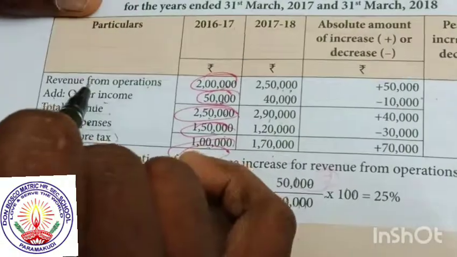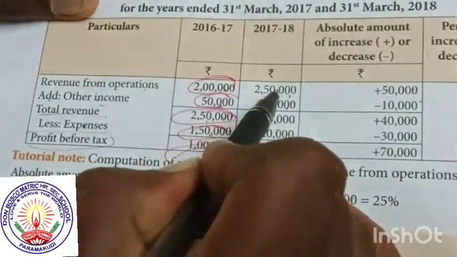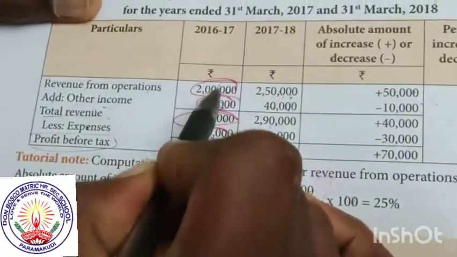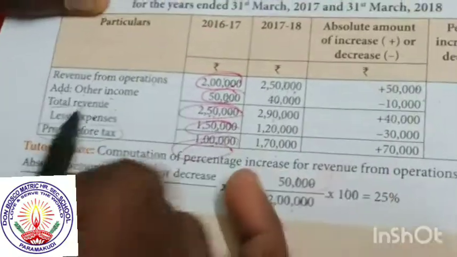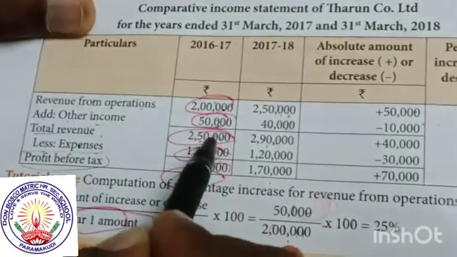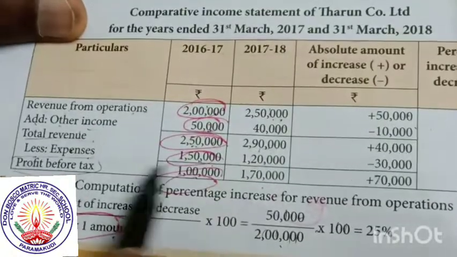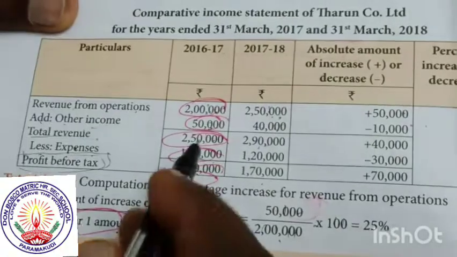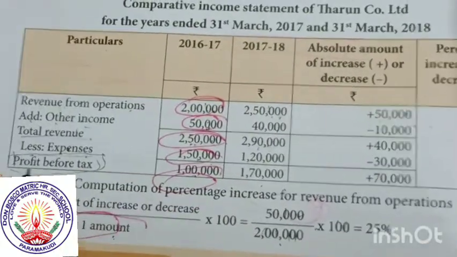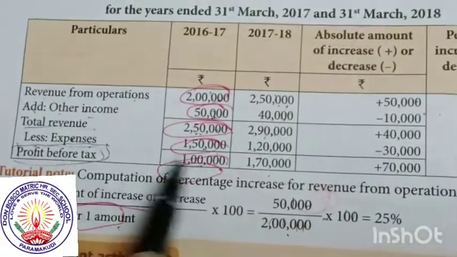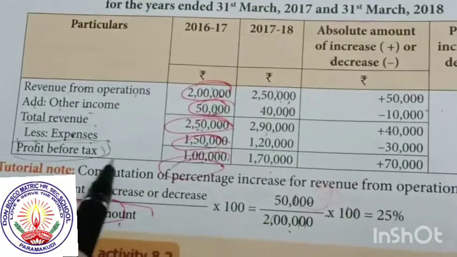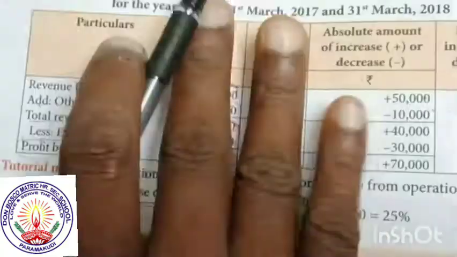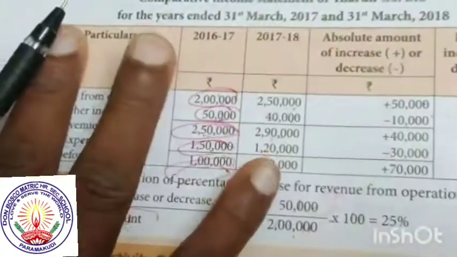You write directly revenue from operation for first year, second year, and other income for first year, second year. It is the total revenue for the first year and second year. Then less the expense: how many rupees of income, you less the amount. It is called profit before tax. Sometimes I will give profit after tax. If you do not less the tax, it is called profit before tax. Suppose you less the tax, it is called profit after tax. It is a simple concept for the comparative statement.